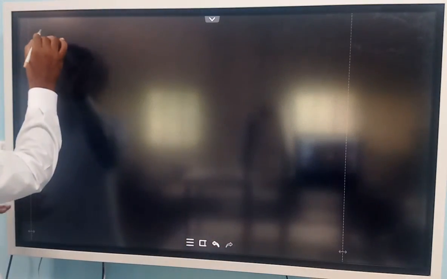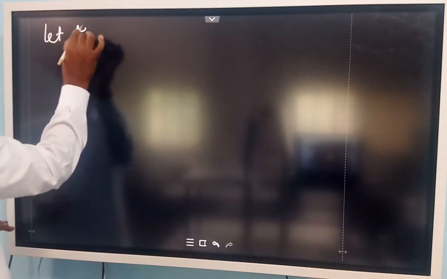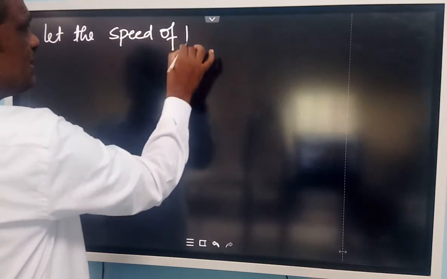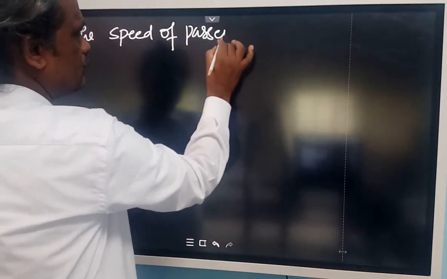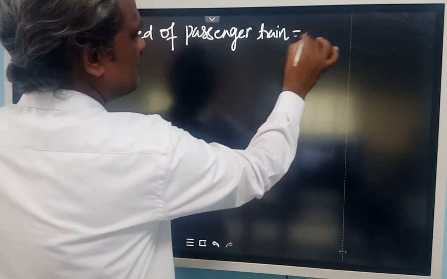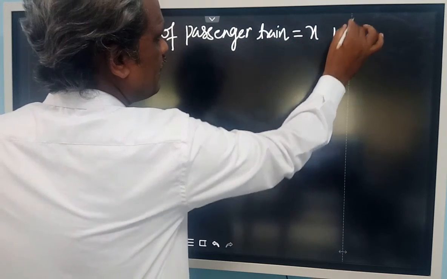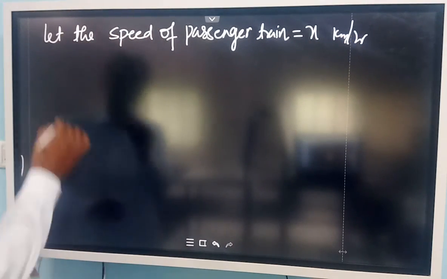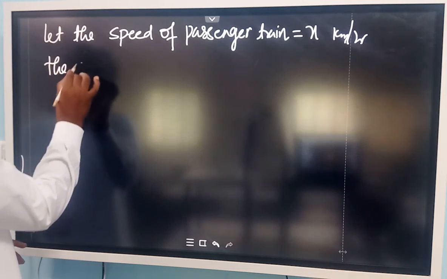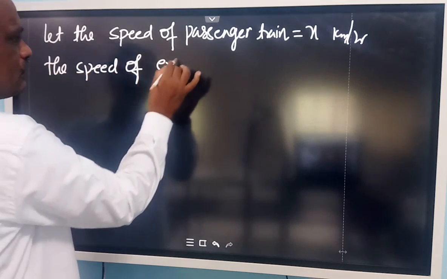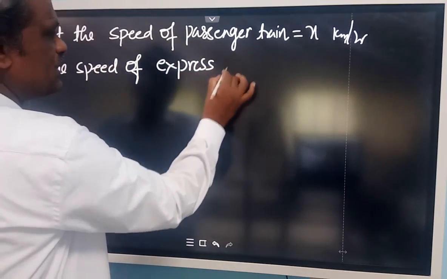For that, let the speed of the passenger train be x km per hour. So let us take that as x km per hour. Then the speed of the express train becomes,